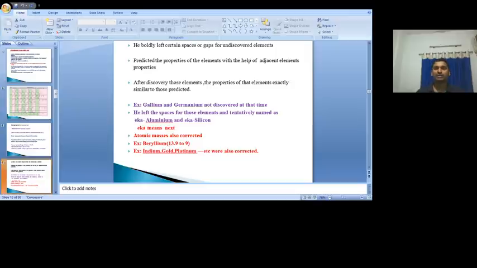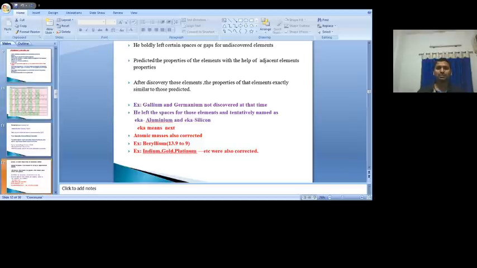In that space, he was not keeping any element, because no element is similar in properties, either physical or chemical, to the above elements present in that group. That's why he left certain spaces or gaps. And not only did he leave the spaces, he also predicted the properties of those elements based on the above elements already present in that group.